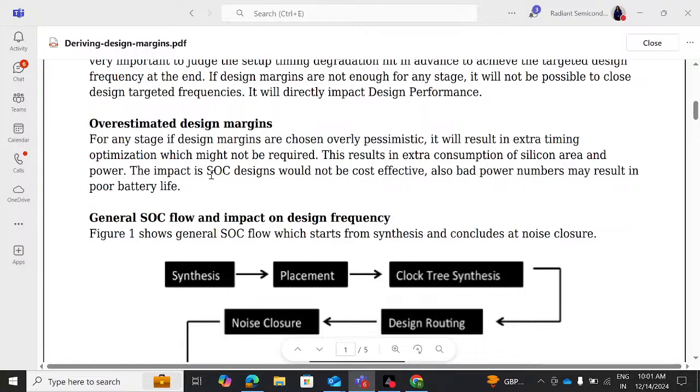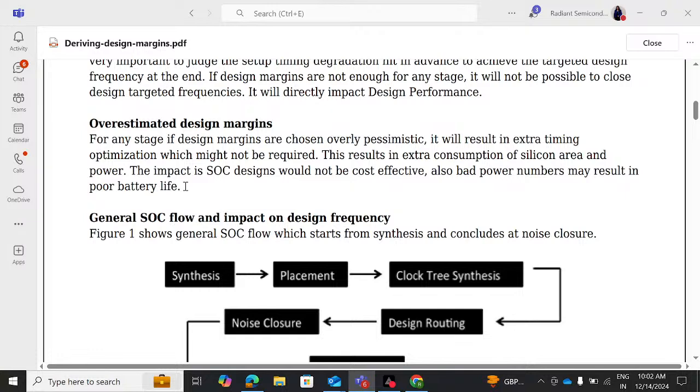The impact is that SOC designs would not be cost effective. Also, bad power numbers may result in poor battery life, because nowadays most equipment is battery based. When it comes to battery life, the less the power consumption, the more the battery life. If the power consumption itself is more because of pessimistic design margins, then unnecessarily we have to add additional battery supply or look for other sources of power supply.